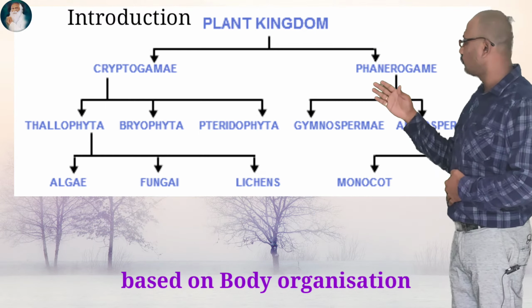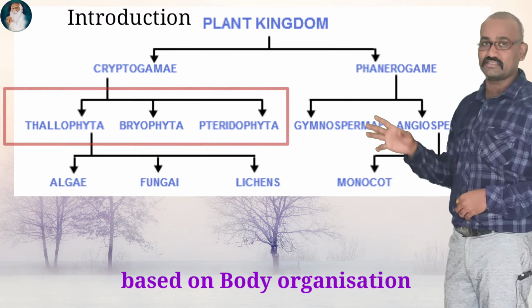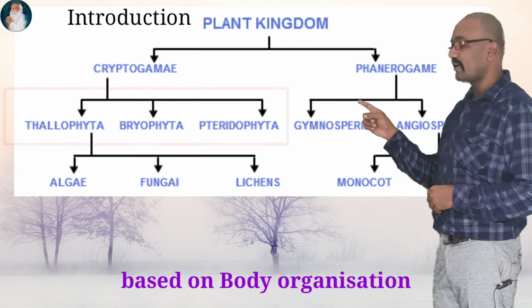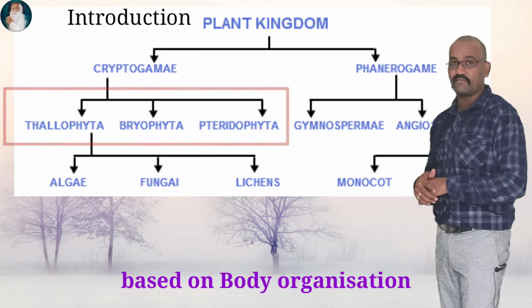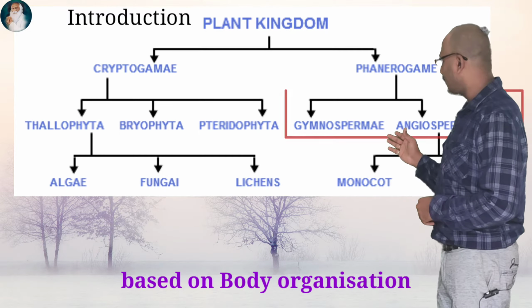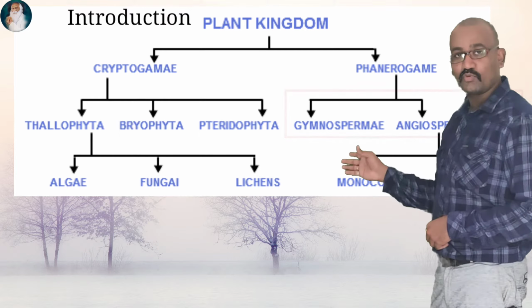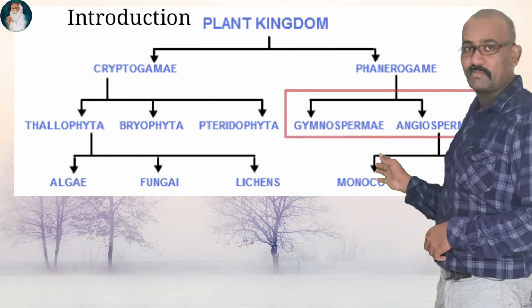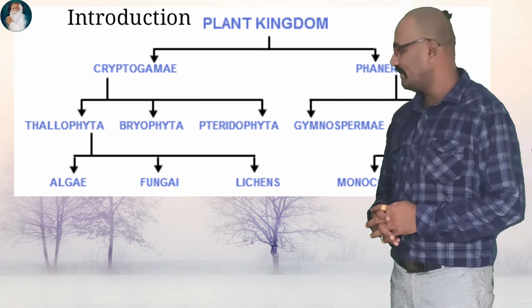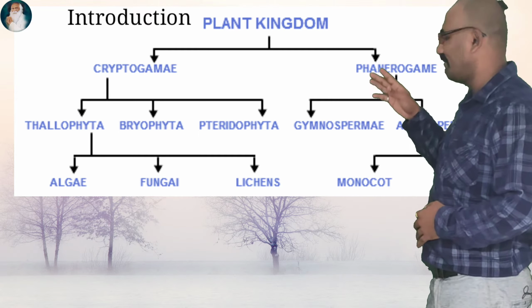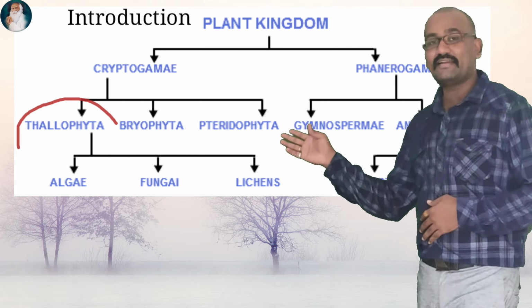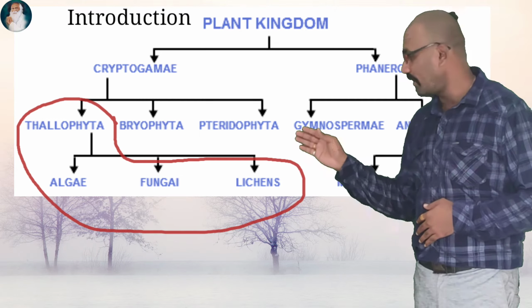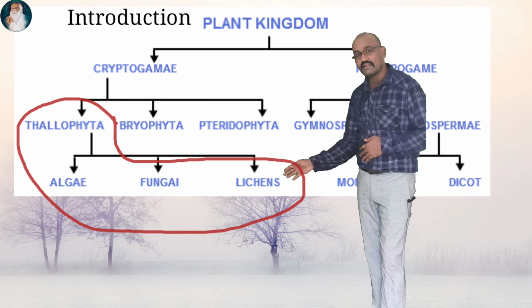In lower plants there are 3 subclasses: the first is Thallophyte, second is Bryophyte and third is Pteridophyte. In higher plants you will find Gymnosperm and Angiosperm. Among these, the Thallophyte includes algae, fungi and lichens.